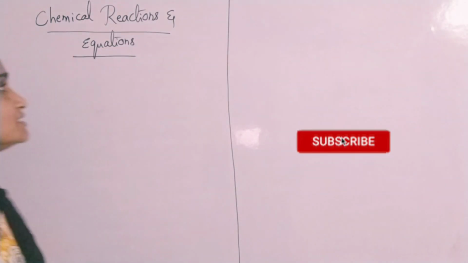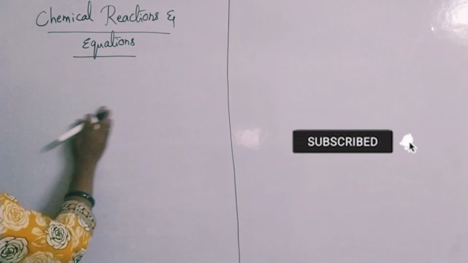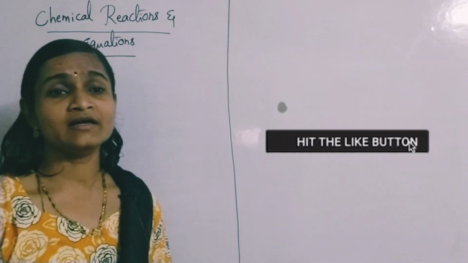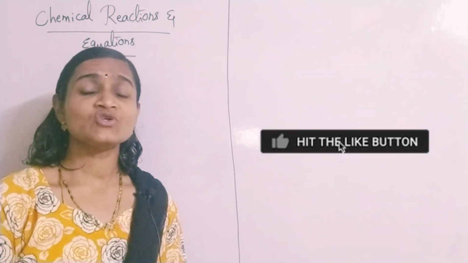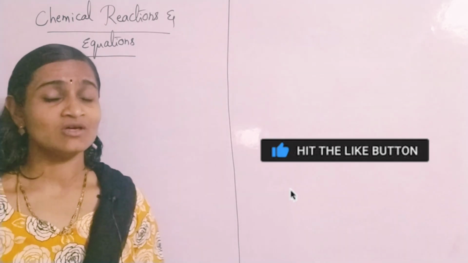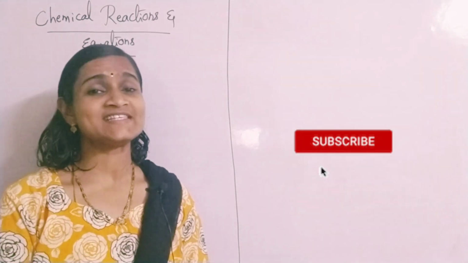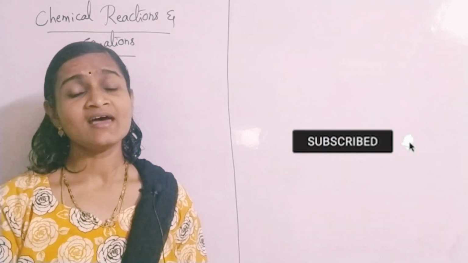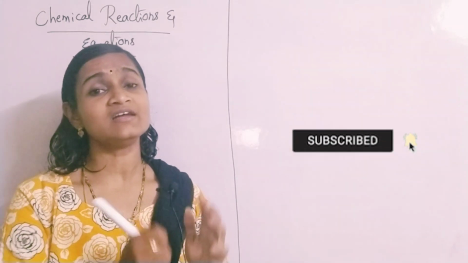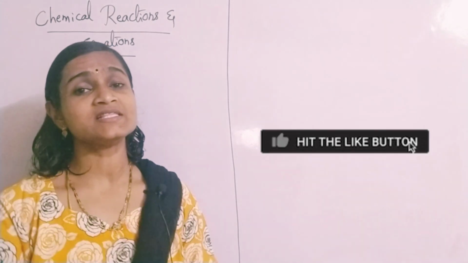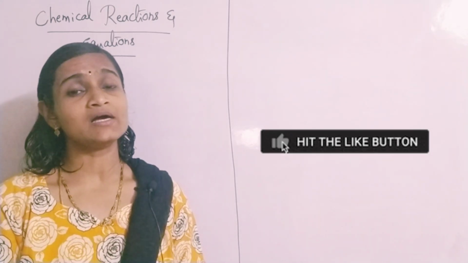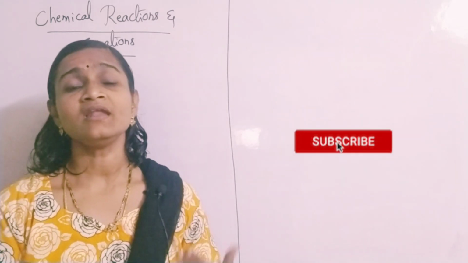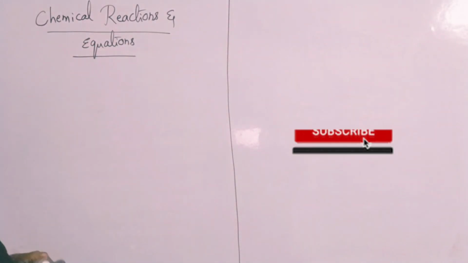So let us go into the topic, chemical reactions and equations. You know that if you are dealing with a change, you have two types of changes, physical and chemical changes. Physical changes are the type of changes which occur temporarily, and chemical changes are the changes which occur permanently. And new products are going to form in chemical reactions or chemical changes.